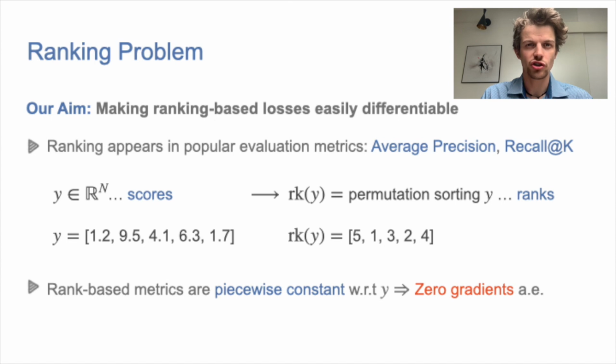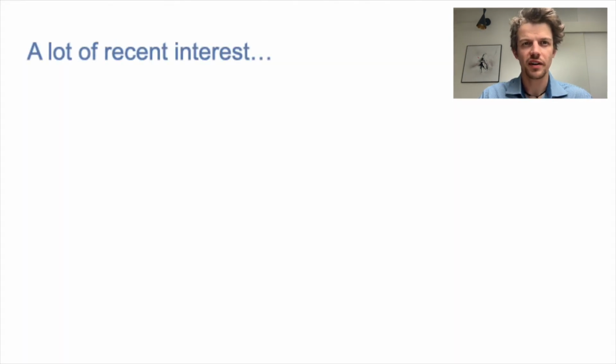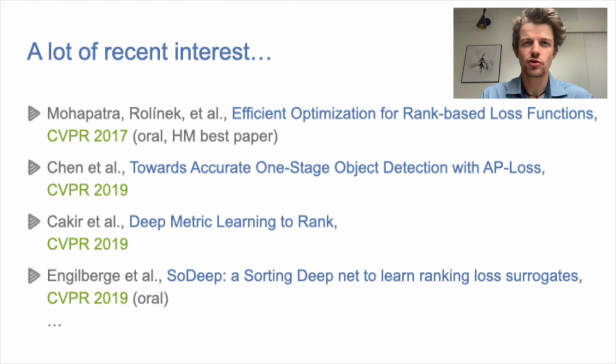Clearly, small changes in scores do not always imply the change of their ranks. Therefore, any metric that depends on ranks is, in fact, a piecewise constant function of the scores. Consequently, the gradient is zero almost everywhere, which does not allow for direct optimization. This topic has been very active lately, but proposed solutions haven't become practical.